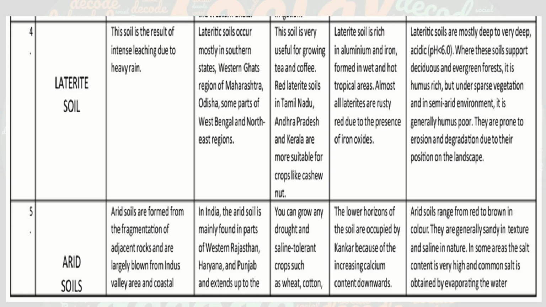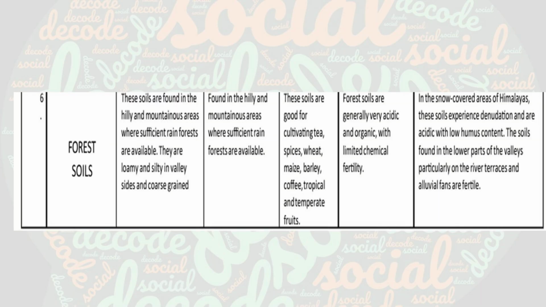Next, arid soil. It is found in desert regions. It is sandy in nature and has low moisture and low fertility. This soil is found in Rajasthan. And the last soil is forest soil. As the name itself says, it is found in mountain regions. It is rich in organic matter. It varies depending on location.